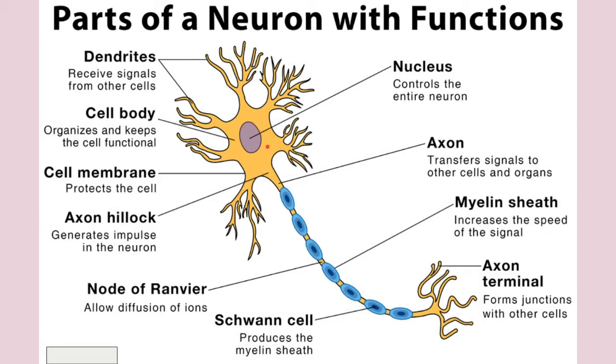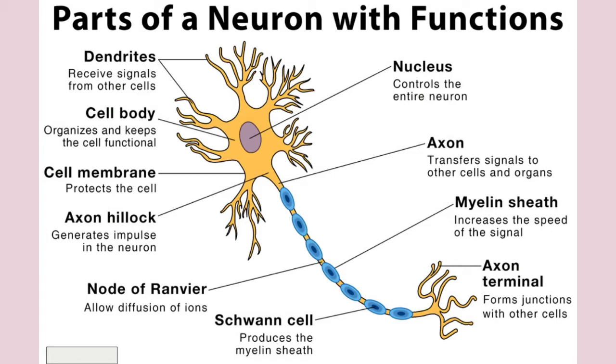Now next are the pigment granules. As the name says, they contain pigment. These are seen in only some of the neurons. For example, neuromelanin is present in the neurons of the substantia nigra. The substantia nigra is mainly present in the midbrain and it is a basal ganglion. Its main function is for movement and reward. And in aging, neurons contain a pigment known as lipofuscin. Remember the word lipofuscin in the aging neuron.